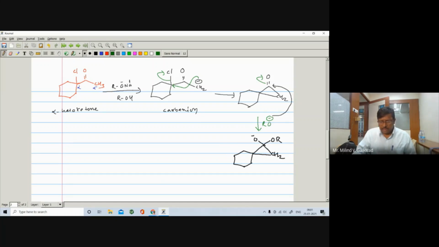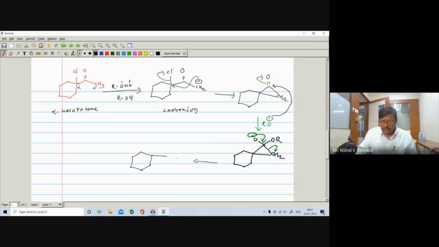So here this sigma bond opens on this carbon, C negative and C positive. So this negative will shift onto this sigma bond, and you can get such a type of compound. I will write down the same thing, 6-membered nucleus.